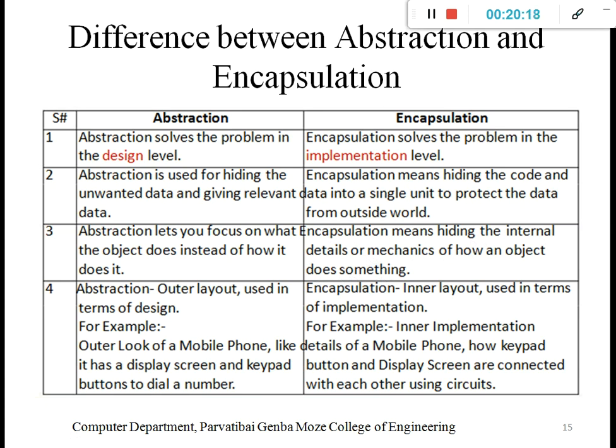It's hidden from the user, and maybe some part is viewable. Abstraction is the outer layout, used in terms of design. Encapsulation is the inner layout, used in terms of implementation. That is simply the difference between abstraction and encapsulation. The outlook of a mobile phone has a display screen and keypad buttons to dial a number. The inner implementation detail of the mobile phone is how the keypad buttons and display screen are connected with each other using a circuit. That is encapsulation.